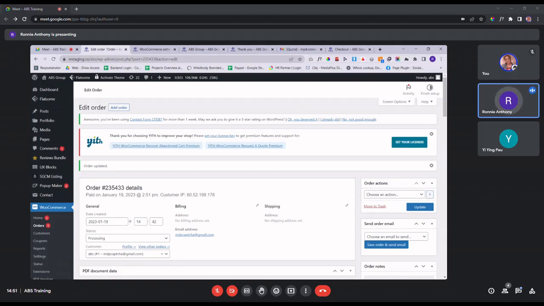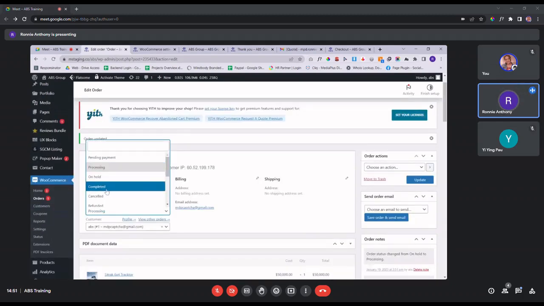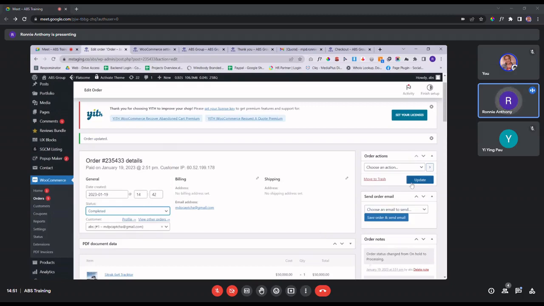And then once you change it to processing, your customer either picks up the products from you or you ship them out. Once they receive the product, you need to go back to the same status portion over here and change it to completed. And then you click on update.